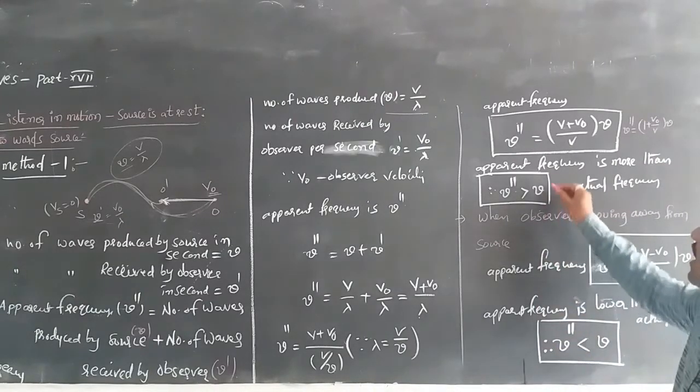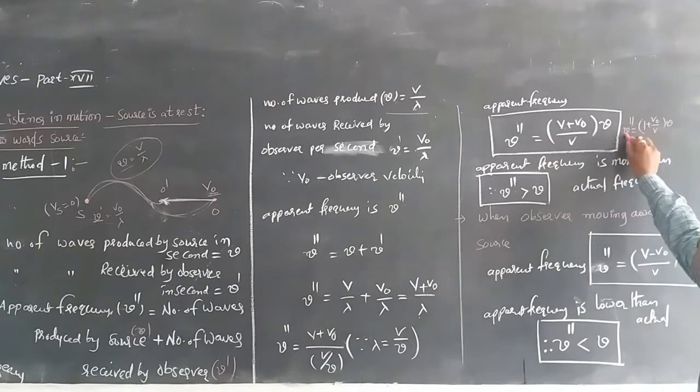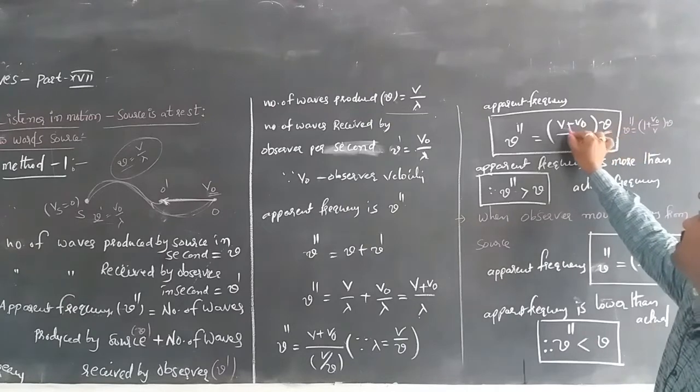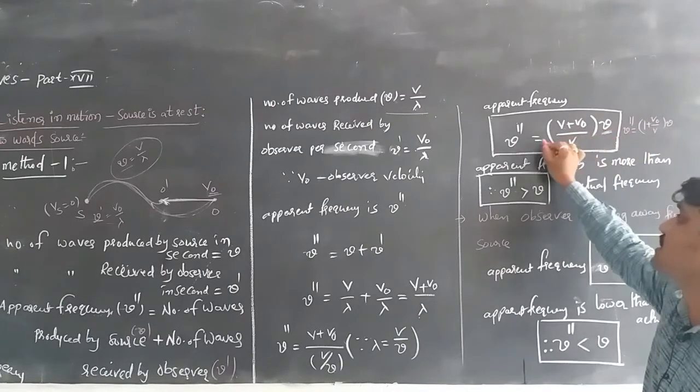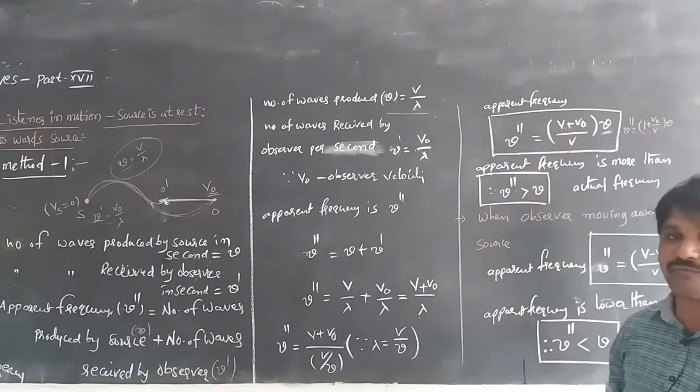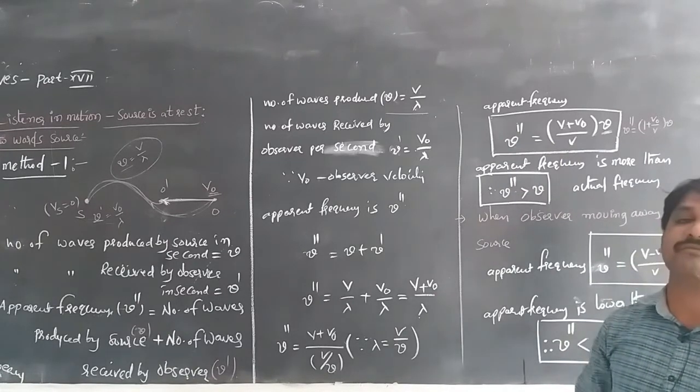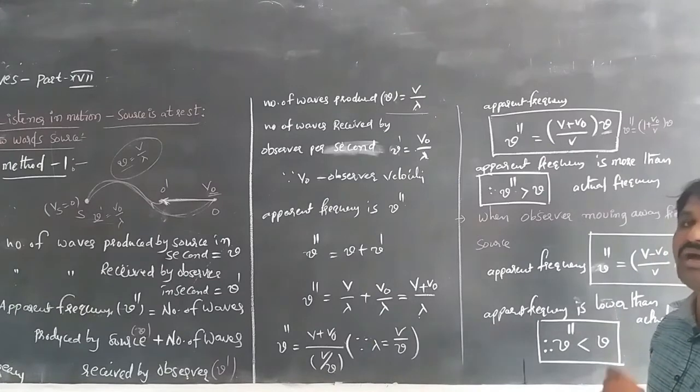So nu double dash is equal to v plus v naught by v into nu, where nu is the actual frequency. When the actual frequency is multiplied by v plus v naught by v, we get the apparent frequency, because the observer receives a greater number of waves than at the initial point.